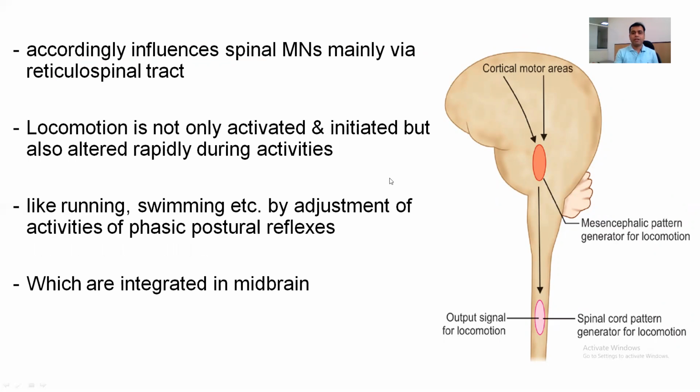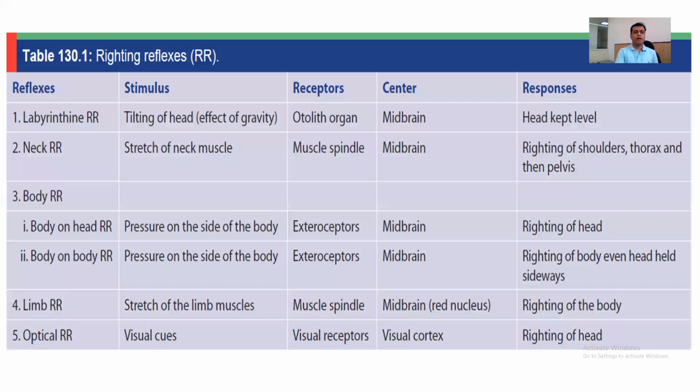Locomotion is not only activated and initiated, but also altered rapidly during activities like running, swimming, etc., by adjustment of activities of phasic postural reflexes, which are integrated in the midbrain itself. After this, from this flowchart or table, we'll come to know what the various righting reflexes are, what the stimulus is, what the receptor involved is, what the center for the reflex will be, and ultimately what response is brought about when the reflex is initiated.